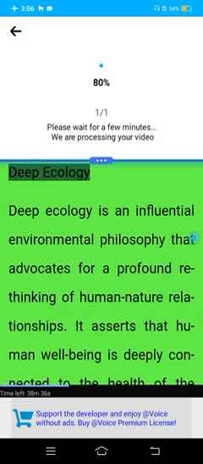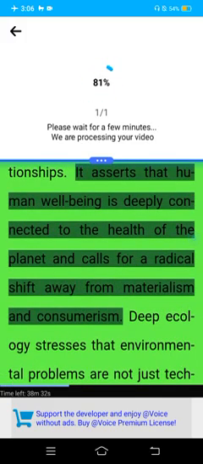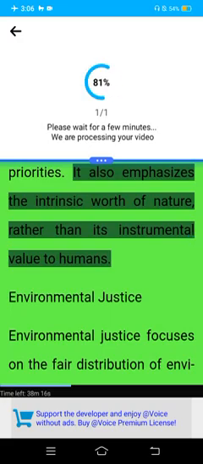Deep ecology. Deep ecology is an influential environmental philosophy that advocates for a profound rethinking of human-nature relationships. It asserts that human well-being is deeply connected to the health of the planet and calls for a radical shift away from materialism and consumerism. Deep ecology stresses that environmental problems are not just technical issues but are deeply philosophical, requiring a transformation of values and priorities. It also emphasizes the intrinsic worth of nature, rather than its instrumental value to humans.